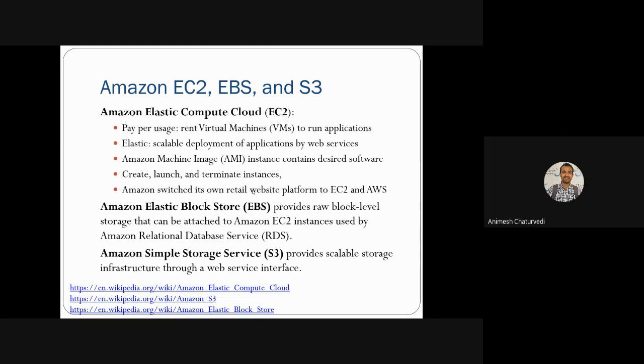EC2 is the famous popular thing which supports image installation for installation of desired operating system, desired softwares that are required for your company to be executed, and it works on pay as per you use and how much you use that virtual machine, and that renting would be done, and it will run those applications according to your usage only.